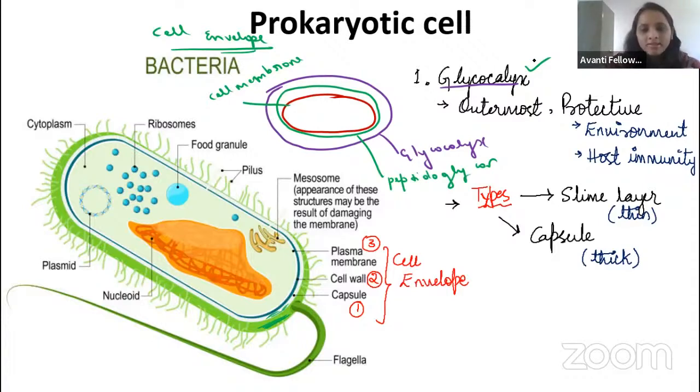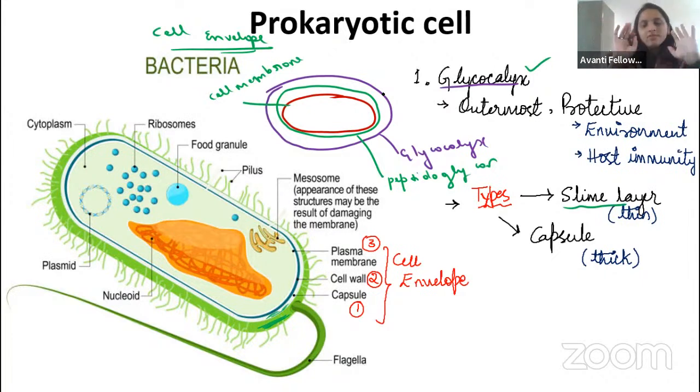That is what is called a slimy layer, which is thin. If it is thick, we call it a capsule. Remember, thin is a slimy layer and thick is a capsule. So that is about the glycocalyx.